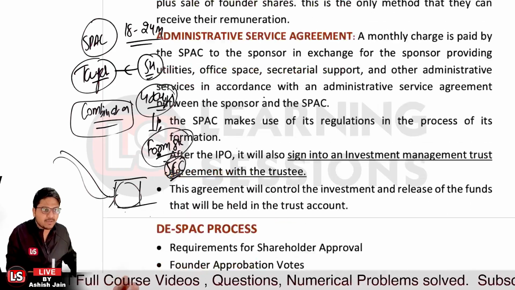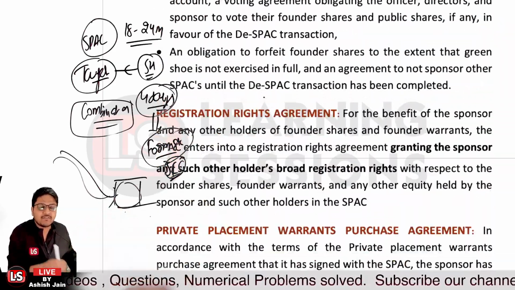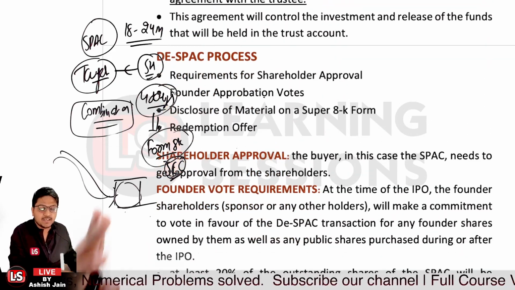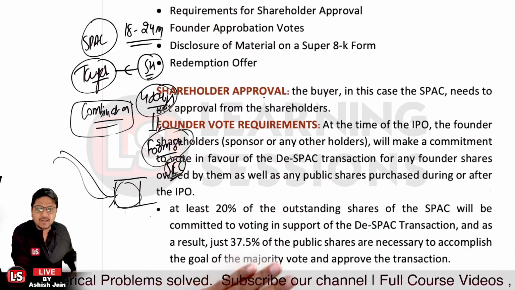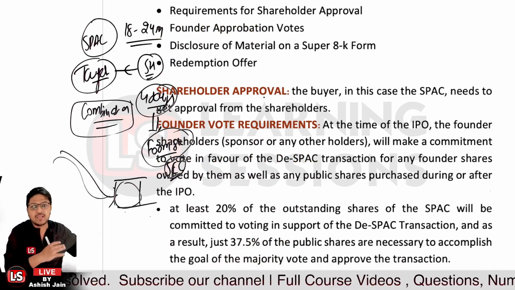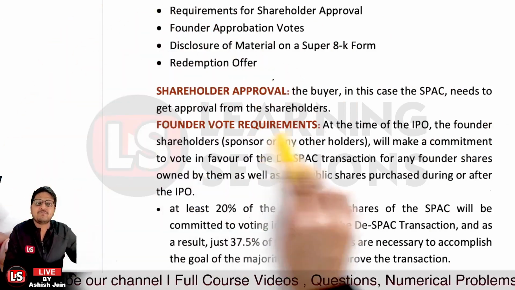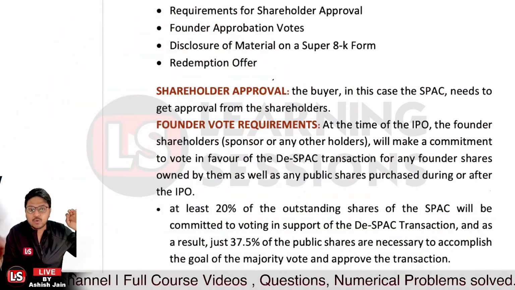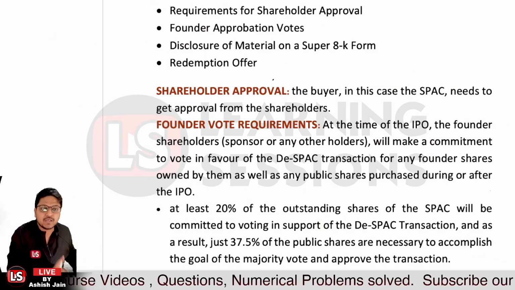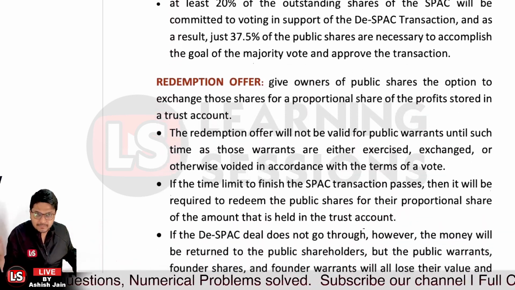I told you about this agreement, no? There was an agreement related to the same. That is actually the letter agreement, that they will vote in favor of the de-SPAC transaction. We are talking about that particular agreement, right? And at least 20% of the outstanding shares of the SPAC will be committed to voting in support of the de-SPAC transaction. As a result, just 37.5% shares are necessary to accomplish the goal of a majority vote, and so for the approval of the transaction, right? That's the main thing.